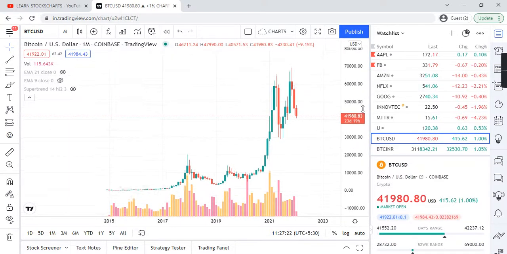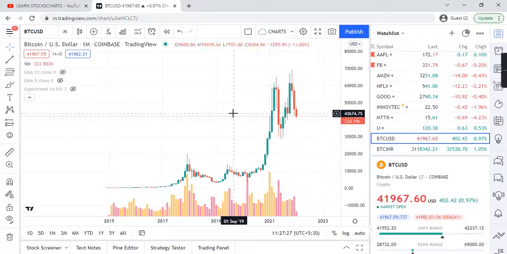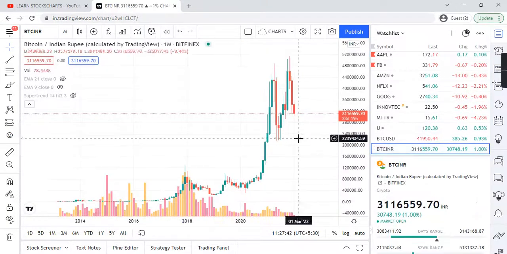So today I'm targeting the BTC USD chart, though Bitcoin in India is traded in INR, and today its current price is 31 lakh rupees. Let me start analyzing this chart, how Bitcoin is performing.